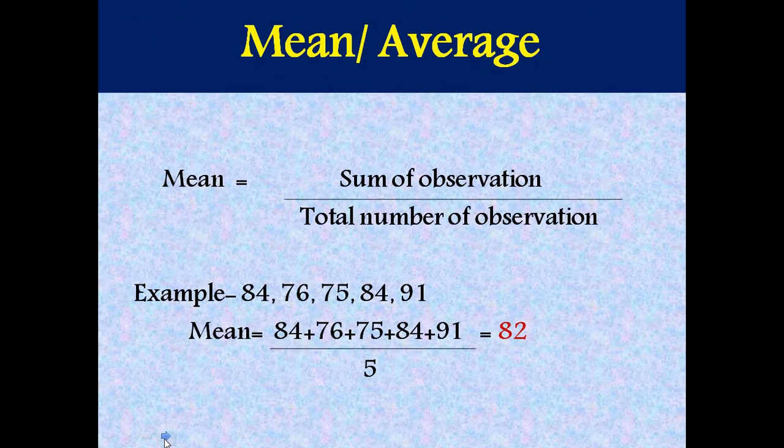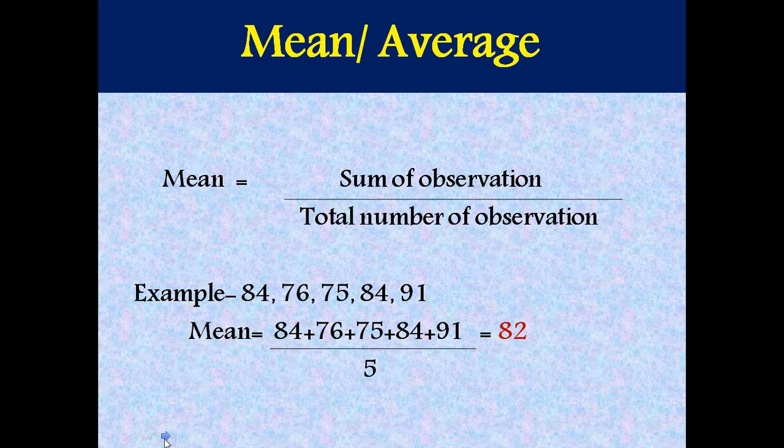Start with mean. Mean is the average of all the observations in the data. How we calculate mean is sum of all the observations: we add up all the observations divided by total number of observations in the data. For example, I want to calculate mean marks of 5 students.